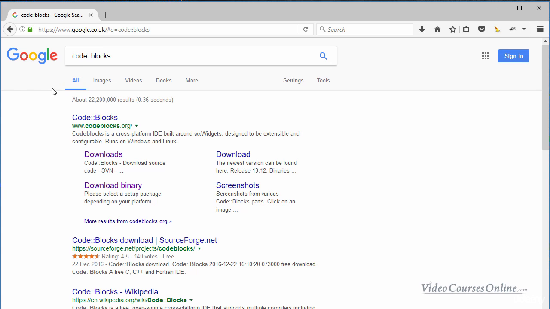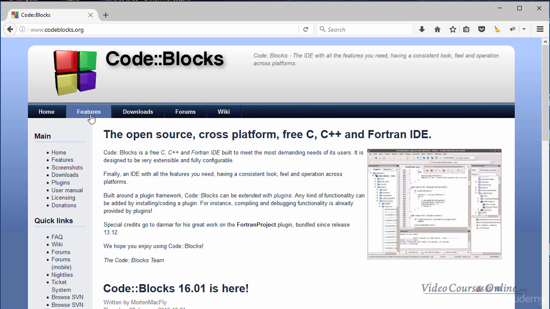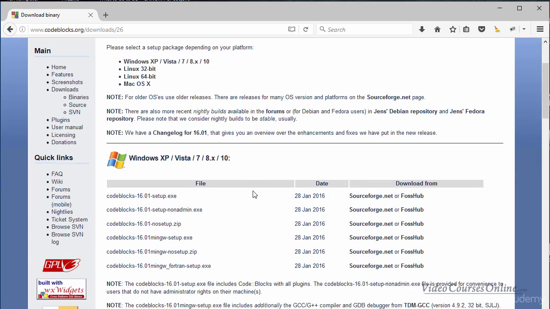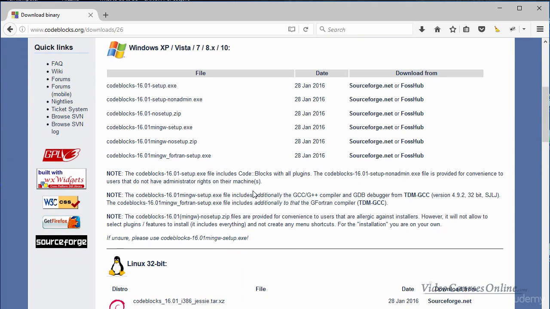You can use any other IDE, but keep in mind there might be small differences, but do not worry, they are pretty small and you will surely be able to manage them. Okay, so it's time to download Code::Blocks. Let's go into the downloads tab. Let's choose the link to download the binary release, and here we should choose this link. Okay, it's very important not to choose these links here above.